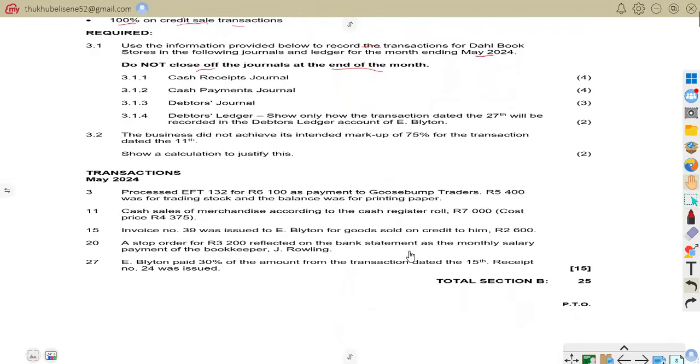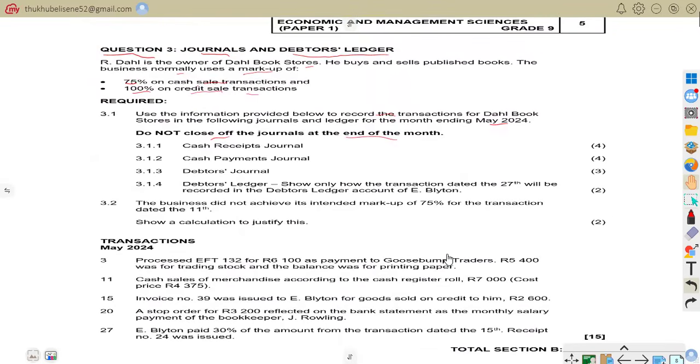Show all the calculations to justify this. So now we have these transactions from day 3 to day 27. These are the transactions you are going to use to do everything required under this question.